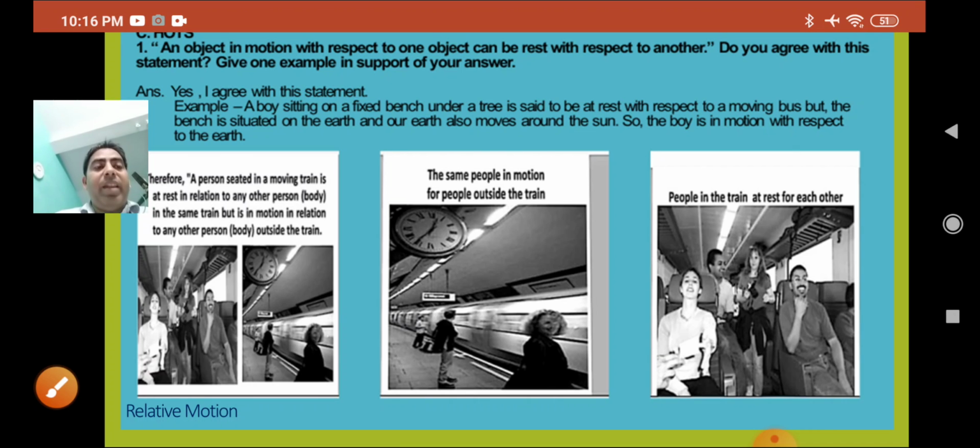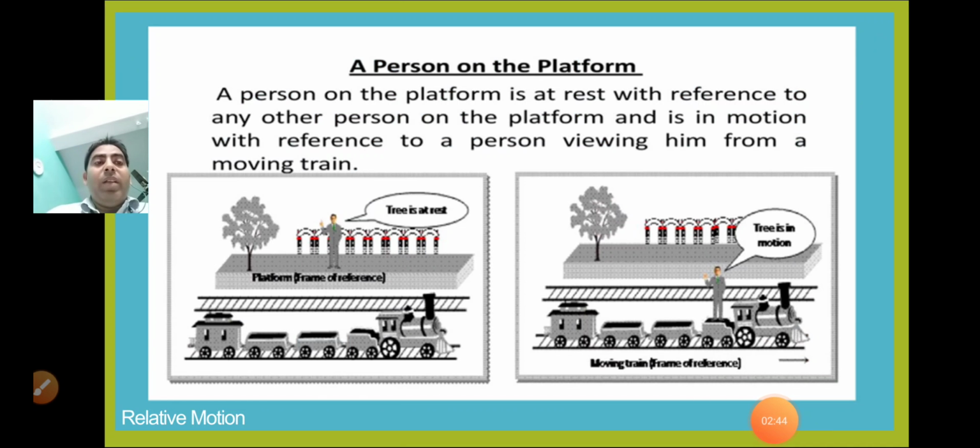They all are moving in a train, but they all see themselves at rest inside the train. Now here is another example I am giving: a person on a platform is at rest with reference to any other person on the platform, and is in motion with respect to a person viewing him from a moving train.